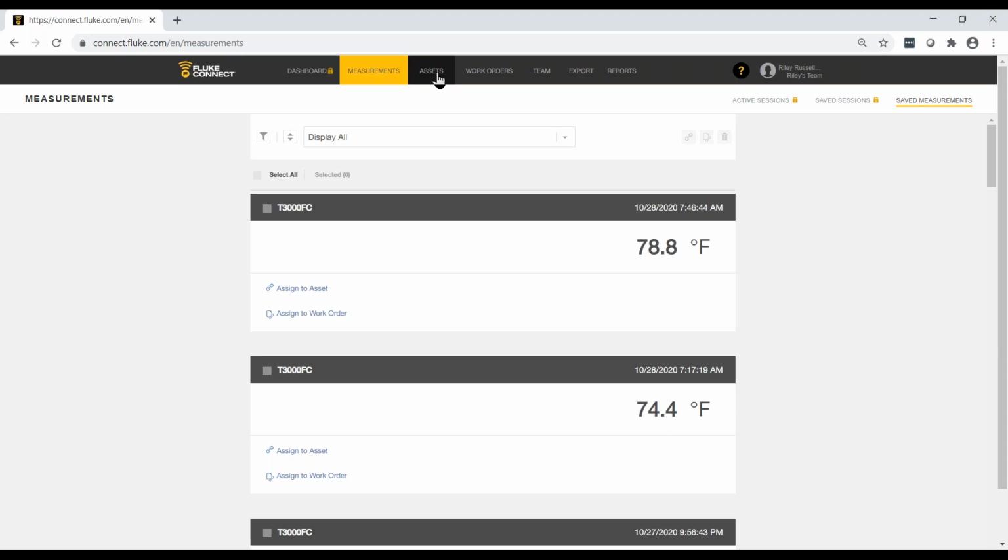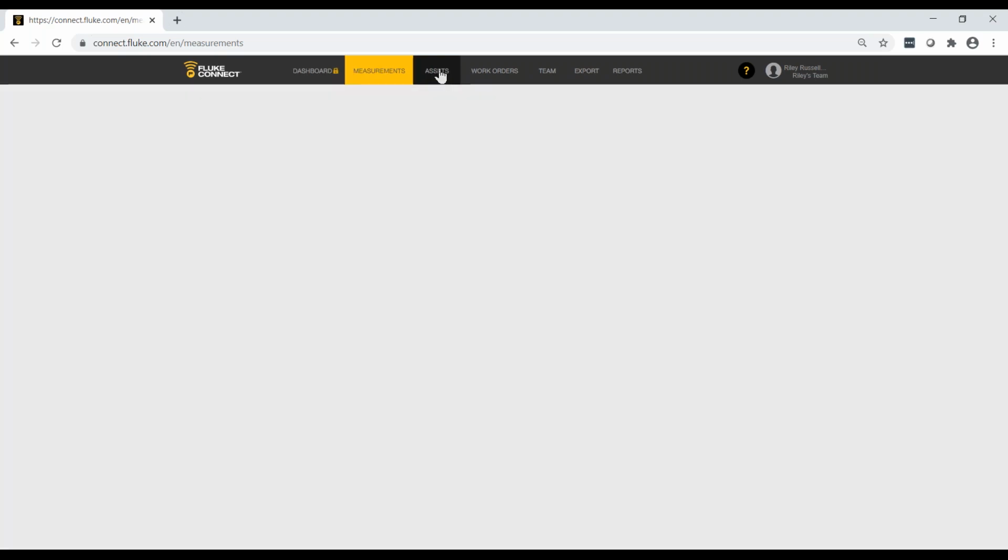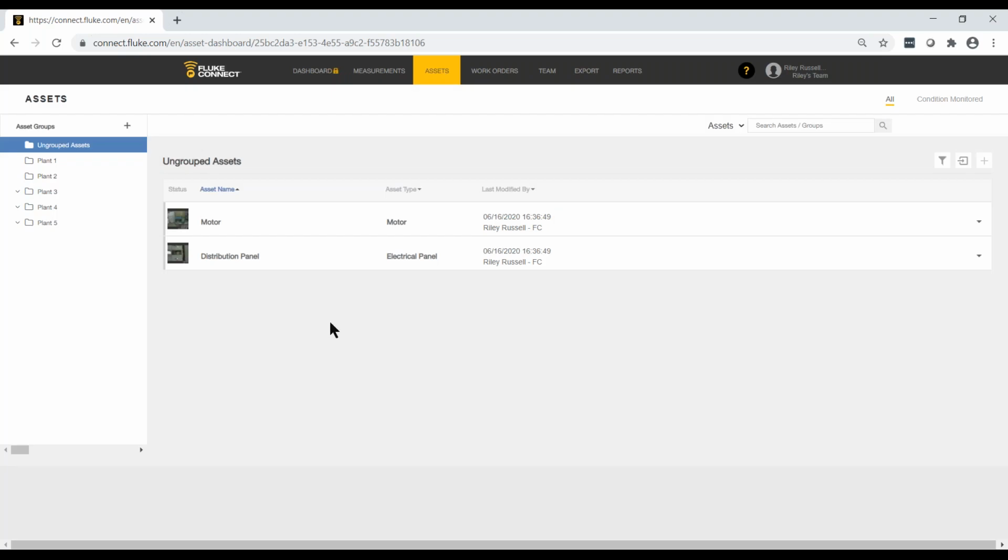Now, we're focusing on assets, so we're going to click on the Assets tab. And here you can see I've got my ungrouped assets, which we have to have that group, by the way, because if you ever accidentally create an asset outside of an asset group, it needs to fall somewhere. So it's going to fall in the ungrouped assets. And these are just 2 default assets that we give you when you create your software. Just leave them in there so you have an example of what an asset needs to look like.